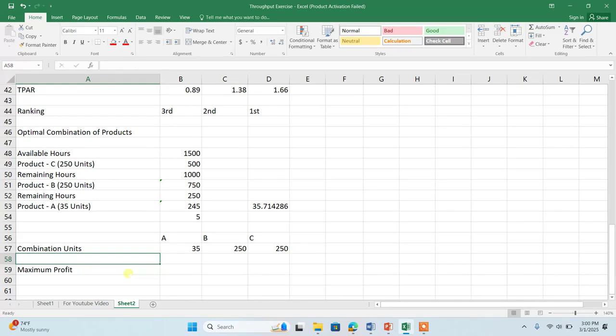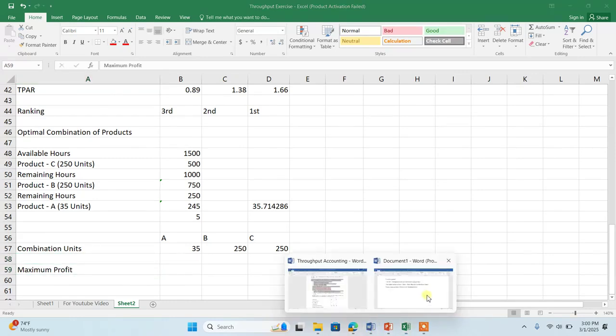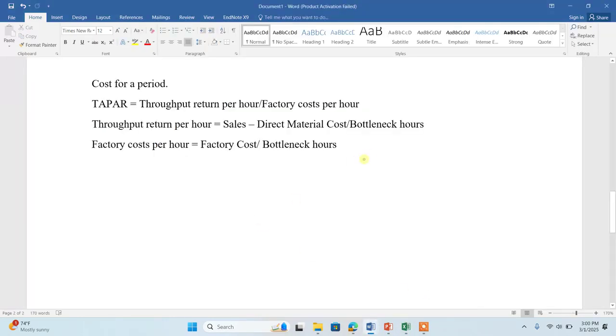So simply, my dear, the formula for the profit is total sales minus total cost. In cost we have two different costs. One is the variable cost and the second is the fixed cost.